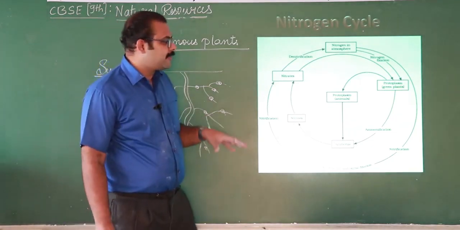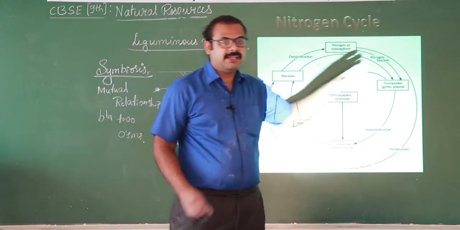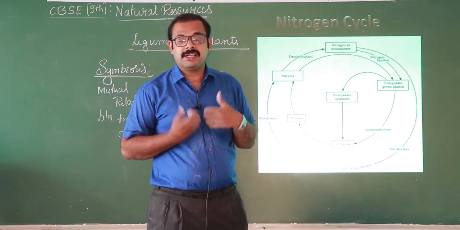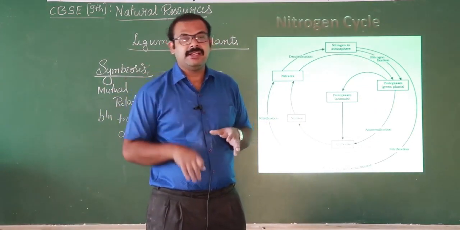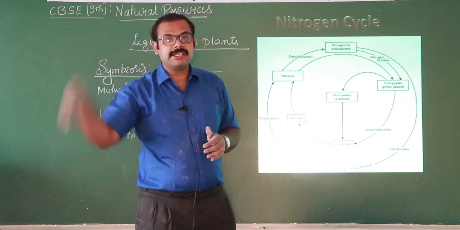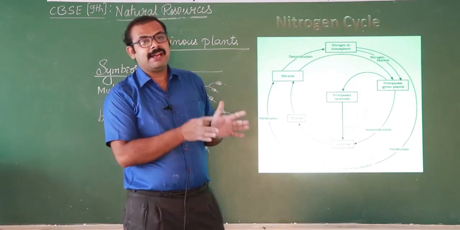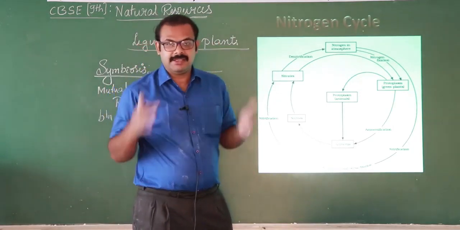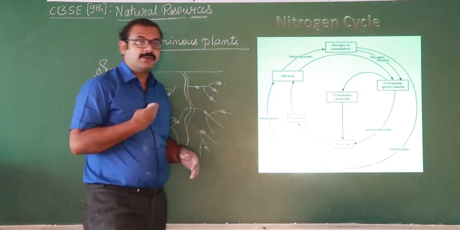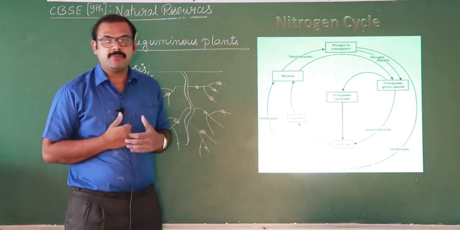Okay, then once the nitrogen is fixed in the plant, we human beings and animals depend on plants directly or indirectly. As we feed on the plants, the proteins present in the plants move into the animal body. Once plants and animals die, the nitrogen present in the body moves back into the soil by the action of decomposers.